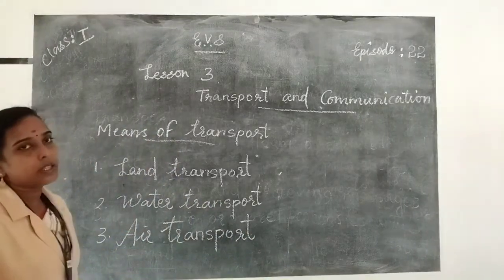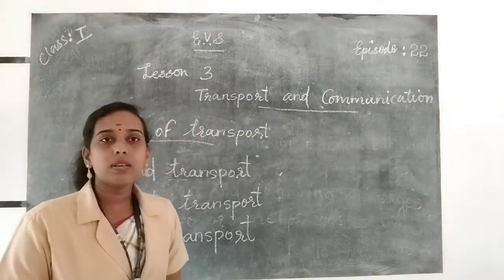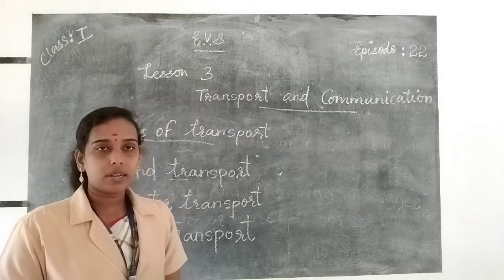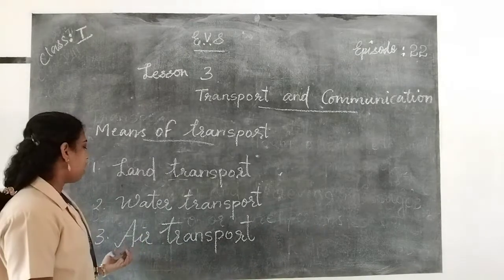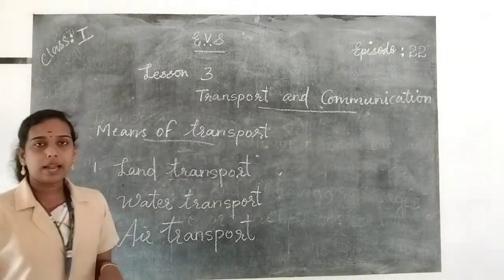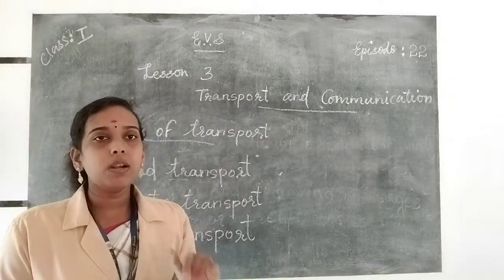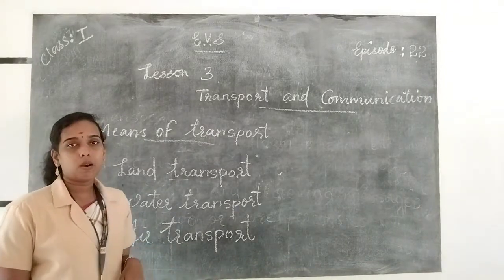Then water transport: we use different means of transport to travel across rivers, lakes and seas, for example boat and ship. Then air transport: the vehicles that help us to travel by air, for example aeroplane and helicopter.